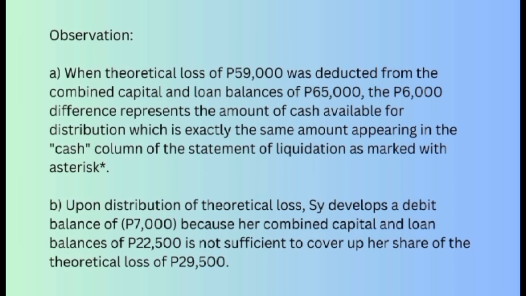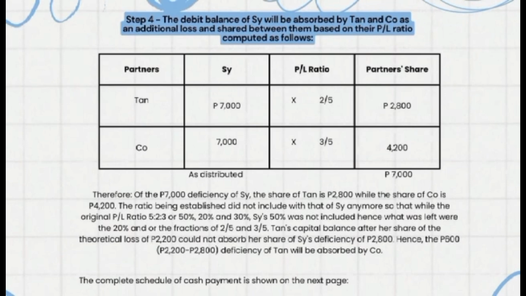B. Upon the distribution of the theoretical loss, Sai developed a debit balance of 7,000 because her combined capital and loan balance of 22,500 is not sufficient to cover her share of the theoretical loss of 29,000 pesos. So we have the last step, which is Step 4. The debit balance of Sai will be absorbed by Tan and Co as an additional loss shared between them based on their PL ratio, computed as follows.